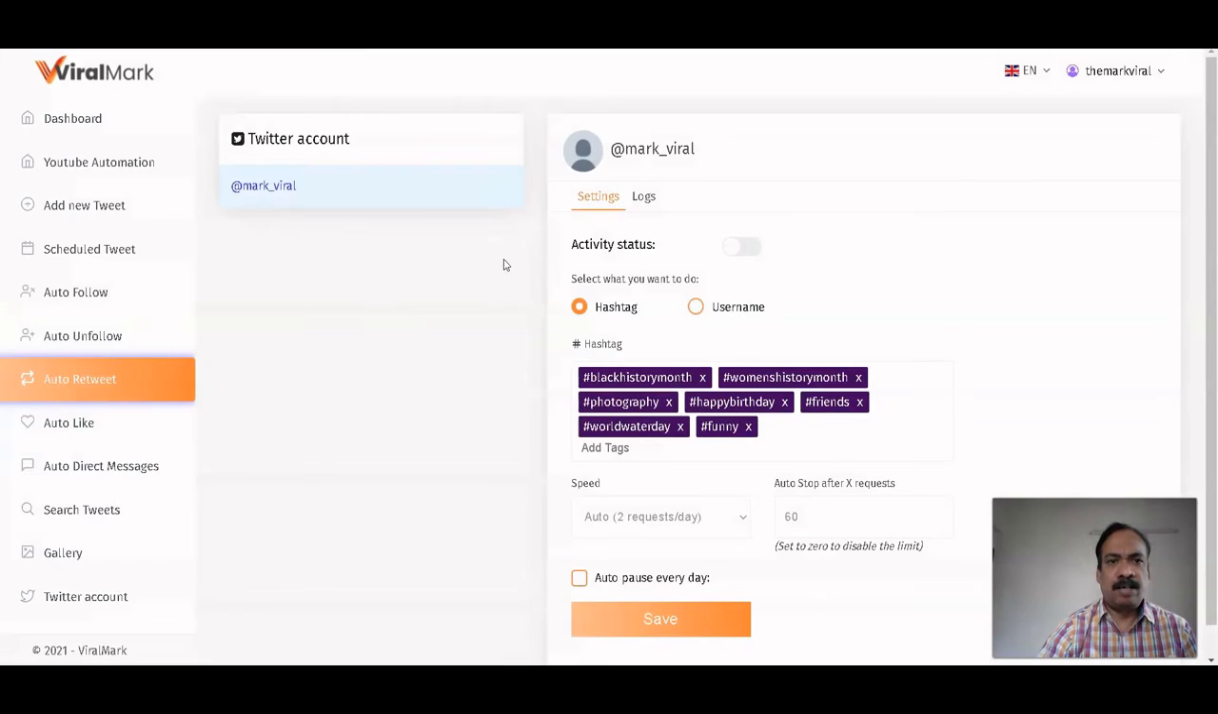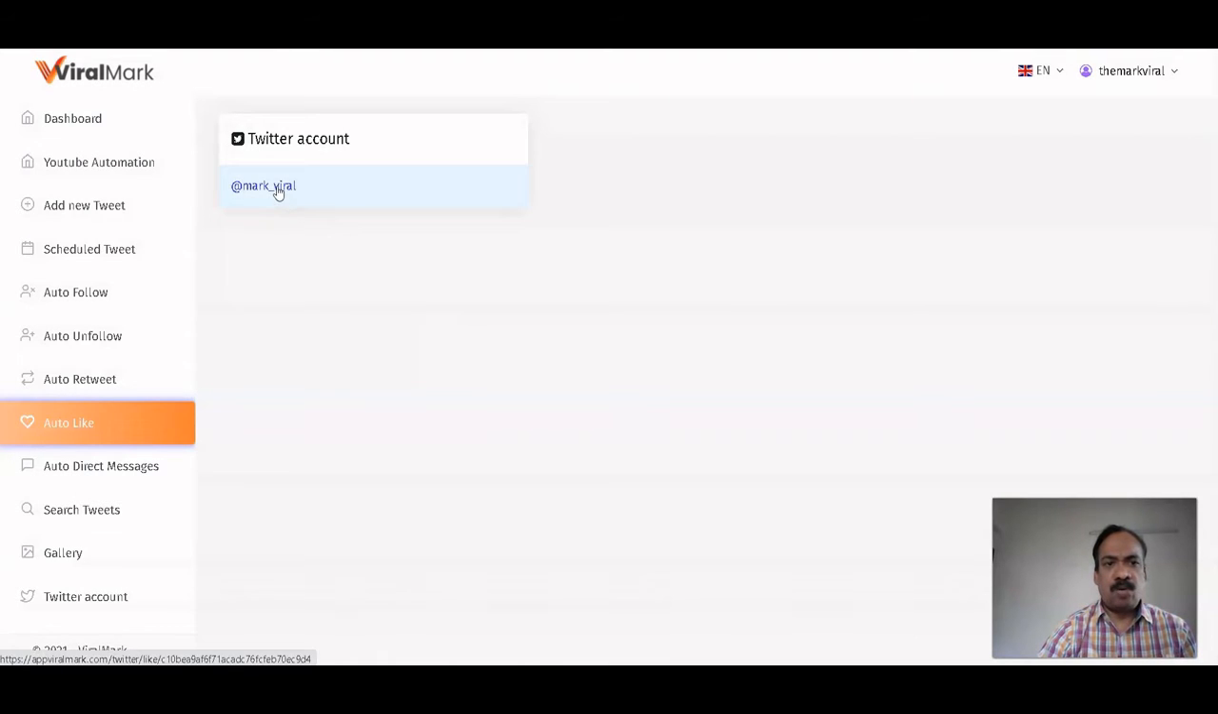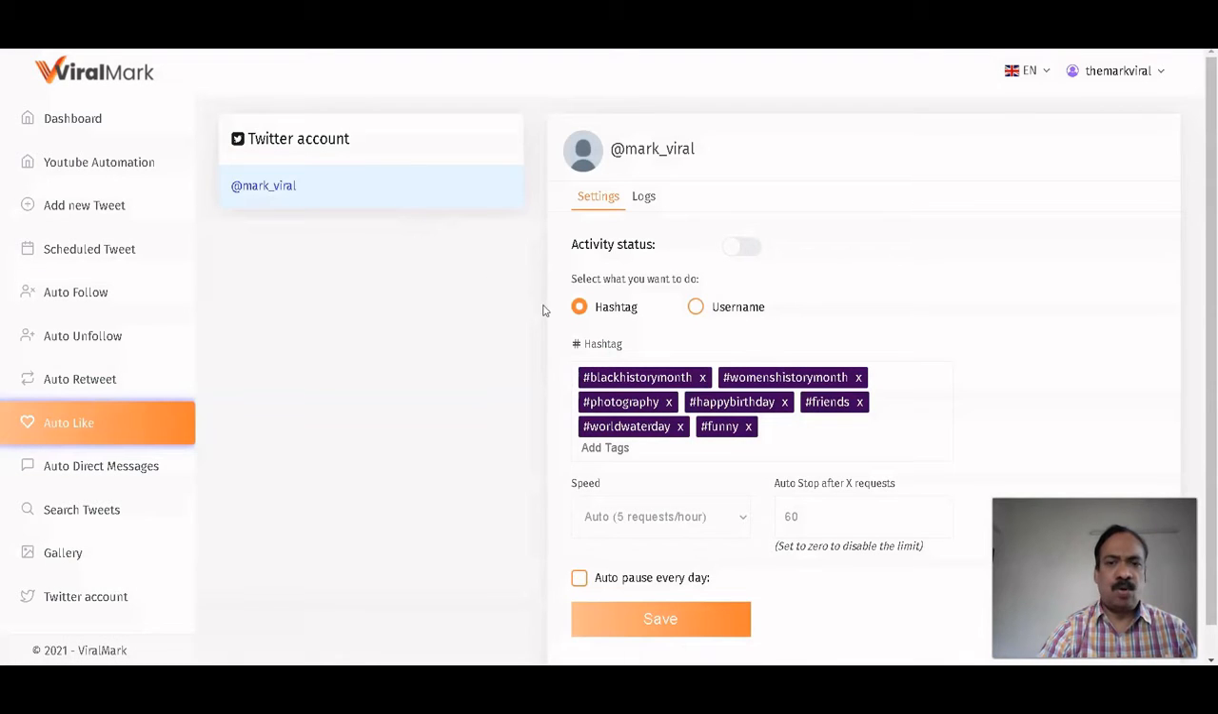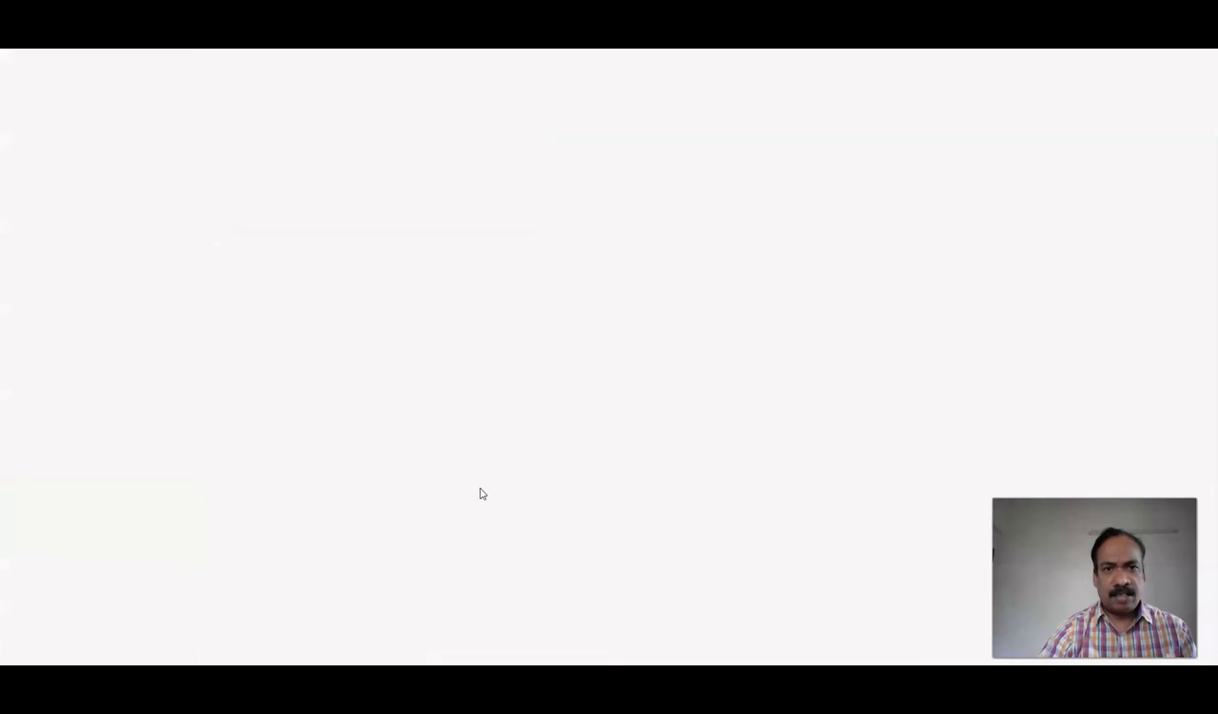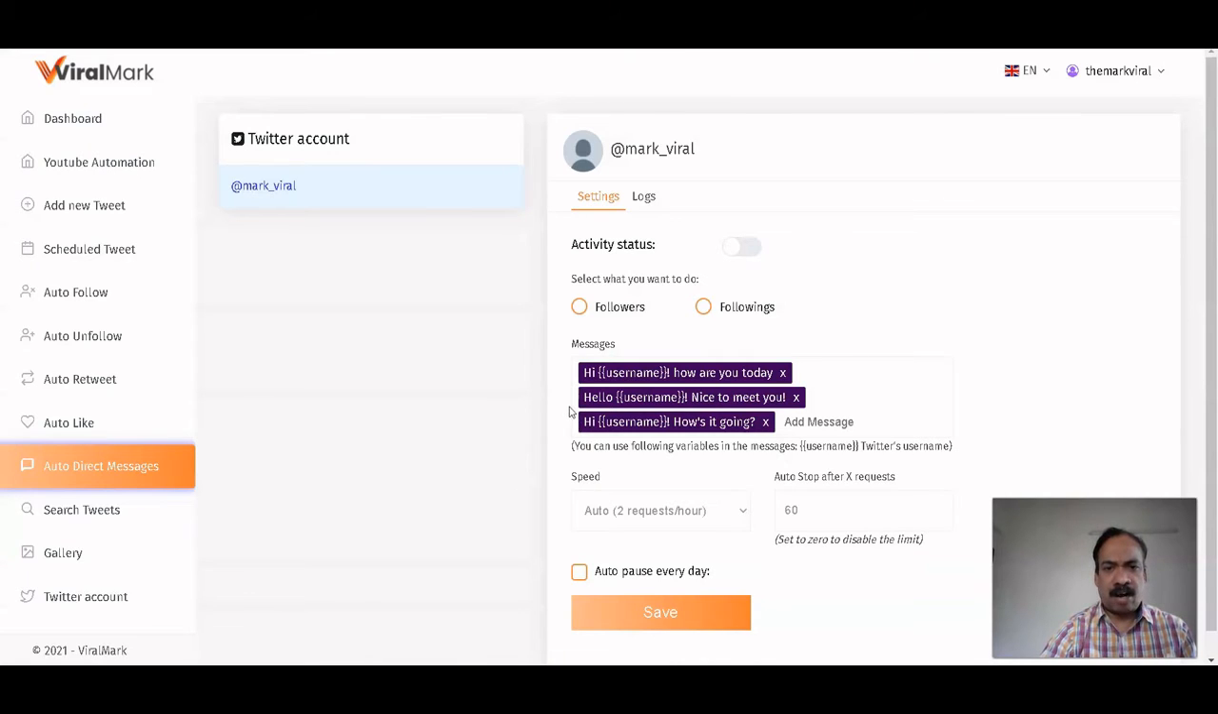Some auto retweet function is also given. You just select your Twitter account, and from here you can retweet automatically. The auto like option is also given. If you want to like some tweet, you personally do not need to go to that account. The provision is given, so you can automatically like the tweet, and you can also reply to that message in auto mode from here. So everything works in automatic mode.